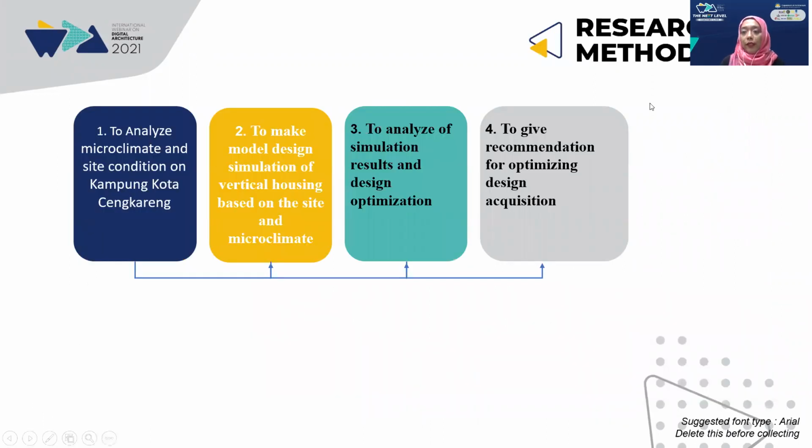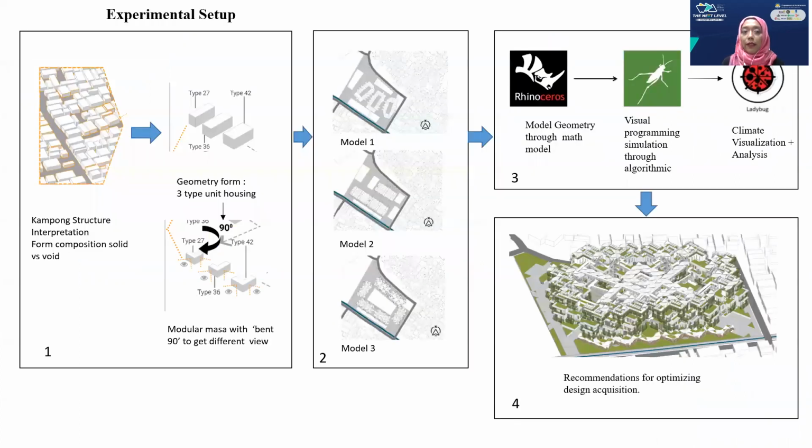The research methodology is divided into 4 steps. The first, to analyze microclimate and site condition in Kampung Kota Cengkareng. The second, to make a model design simulation of vertical housing based on the site and microclimate. The third, to analyze the simulation result and design optimization. And the fourth, to give recommendations for optimizing design efficiency. We can see the experimental setup.